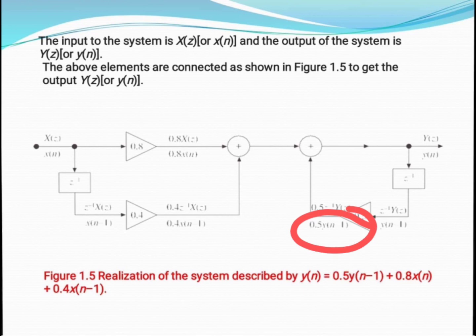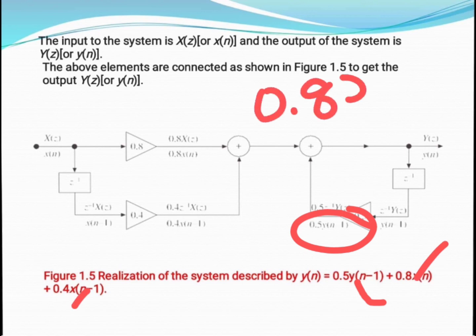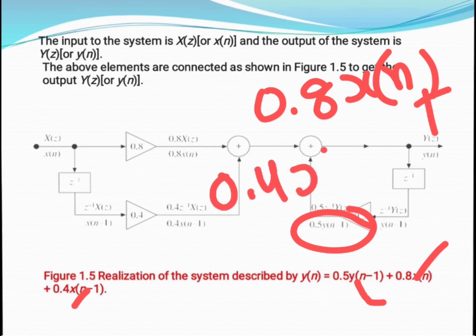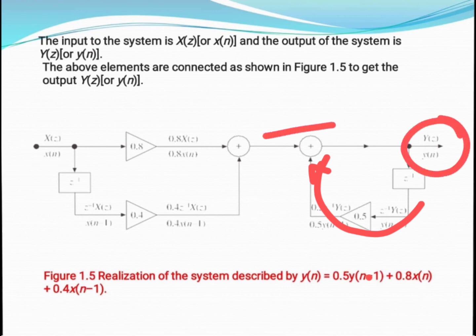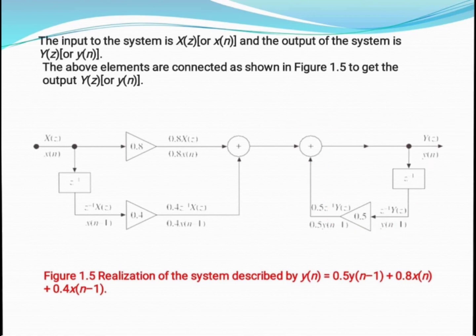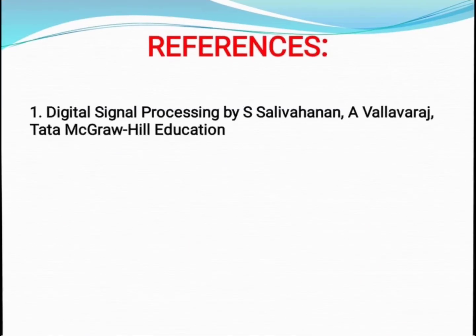This again is added. So here these two are added, and the output is nothing but 0.8 x of n plus 0.4 of x of n minus 1. Now we can add this equation as well. So whatever output is coming from the y of n minus 1 gives the y of n equation. So in this way we can implement any discrete time system. Thank you.